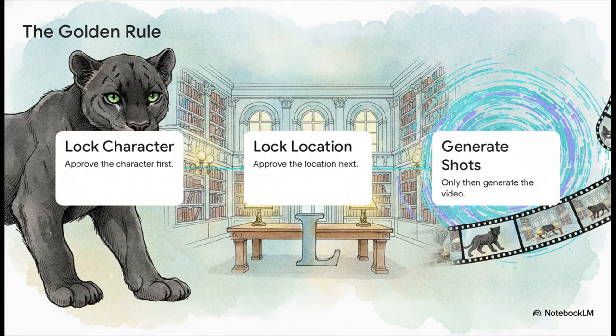See, the agent won't just blindly generate all 6 moving shots at once. First, you've got to lock the character. So for us, we generate and approve the exact look of that panther cub. Then, second, you lock the location, the library. Only after those 2 visual anchors are totally locked in do you tell the engine to generate the final moving shots. Why? Because if you skip this, your final video is going to look like 6 completely different films awkwardly mashed together. By locking those assets first, your video stays flawlessly consistent.